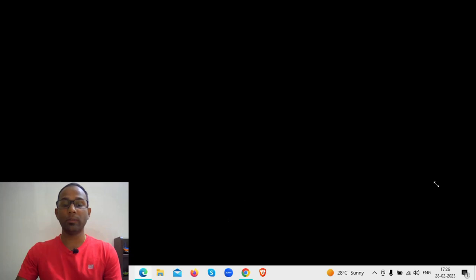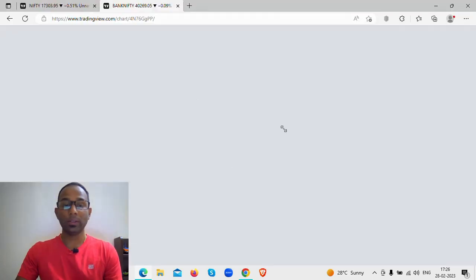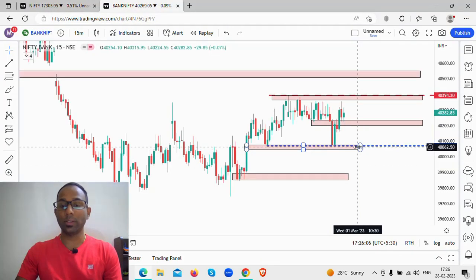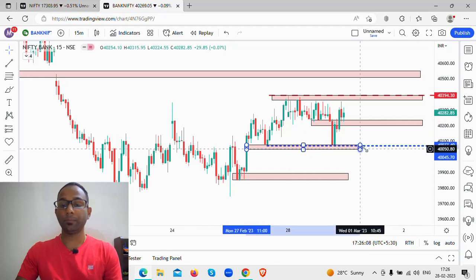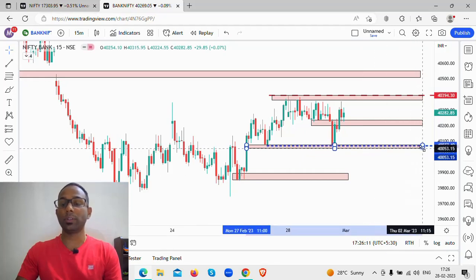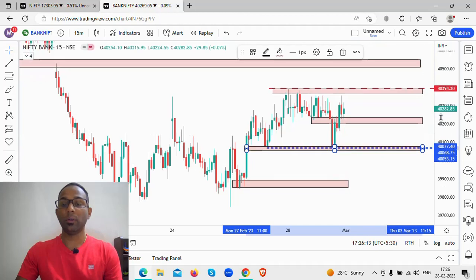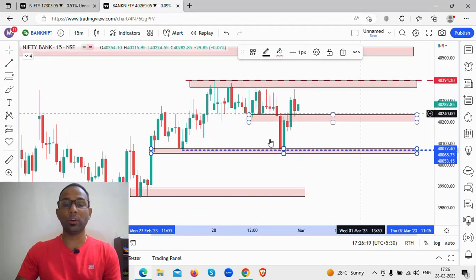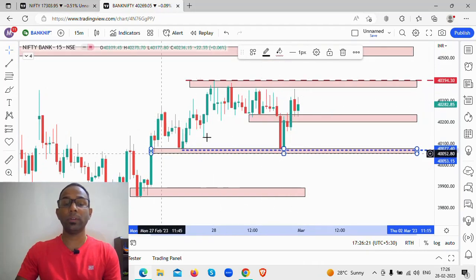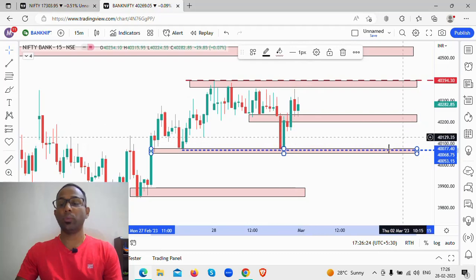Now, if you look at this level, what is the next level that we are looking at? Yes, we are looking at a level of support. What is that support level? You see this level here. This level still holds in place for us. The 40,050 to 40,080 level is still intact. You see in today's session how the price bounced vigorously from this level. So this shows that this is a strong support level.